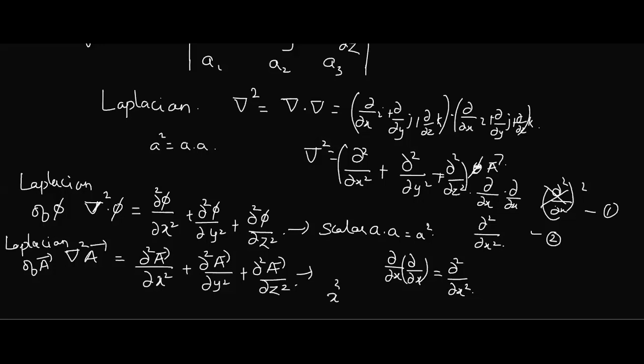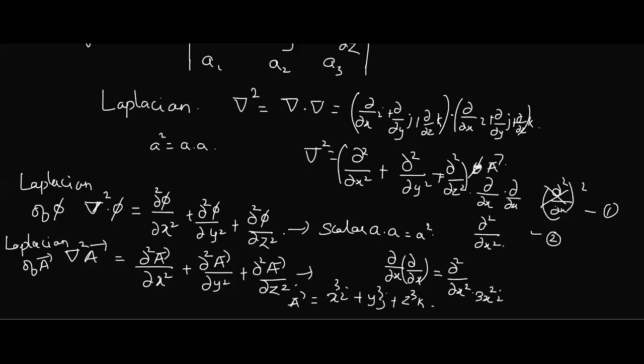Suppose I have x cube i plus y cube j plus z cube k. This is my vector A. If I differentiate with respect to x once, the derivative of x cube is 3x square i.